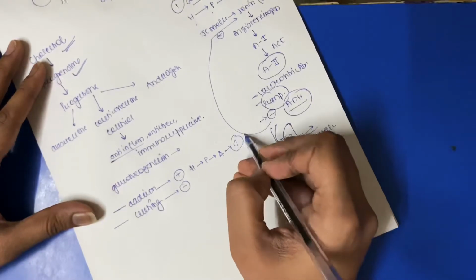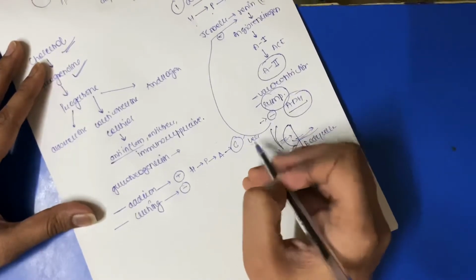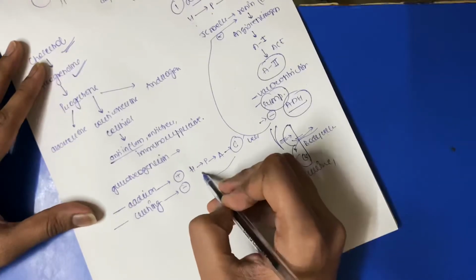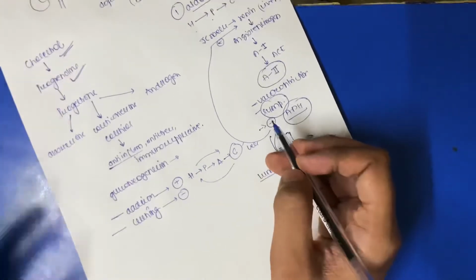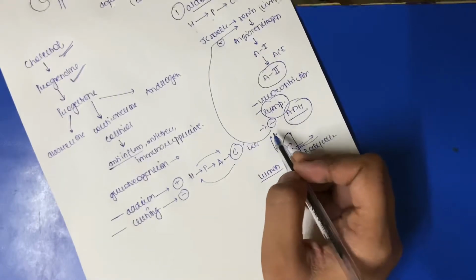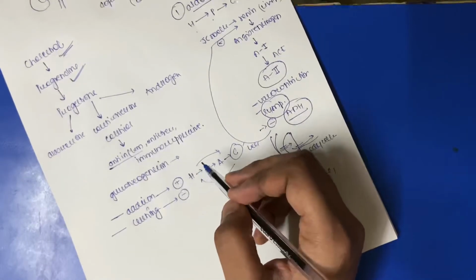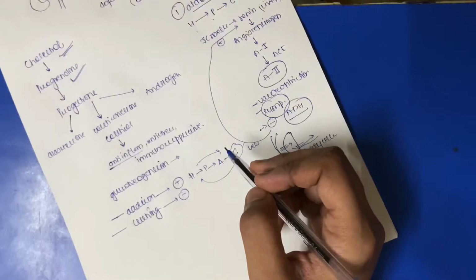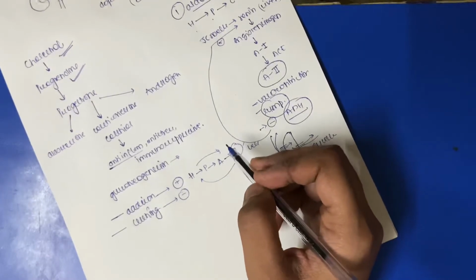These will be fewer in number, so when the concentration is low, it signals: please bring more glucose concentration, I need more. So this gives a positive signal to the hypothalamus to release more. I am deficient of it.